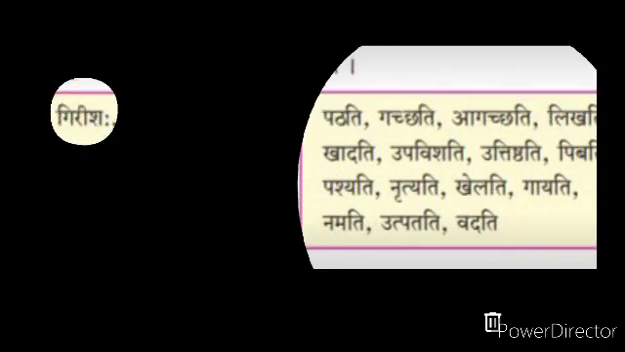Now we make a sentence. Take one subject and many verbs, like Chhatrah pathati, Chhatrah gacchati, Chhatrah agacchati, Chhatrah likhati, etc. So here any verb you can use with the proper subject. The second one is Girishah, the name of one boy. Girishah khadati, Girishah pathati. You can say Girishah gacchati, Girishah agacchati. Anything you can use, the proper verb.